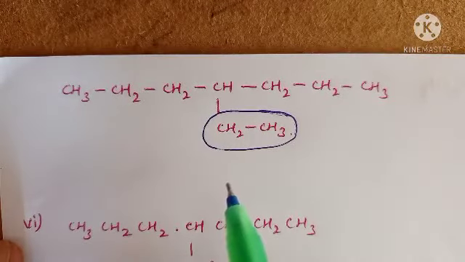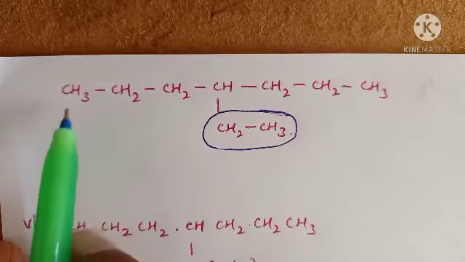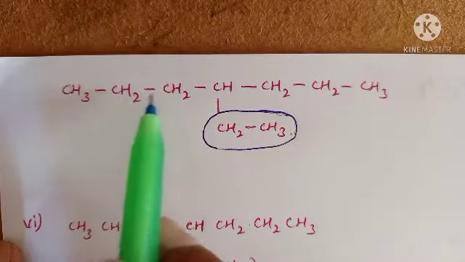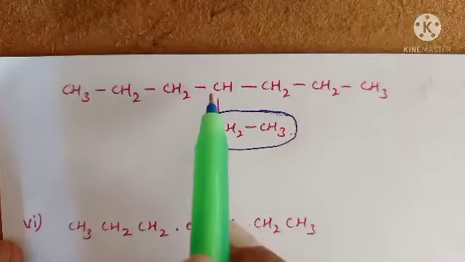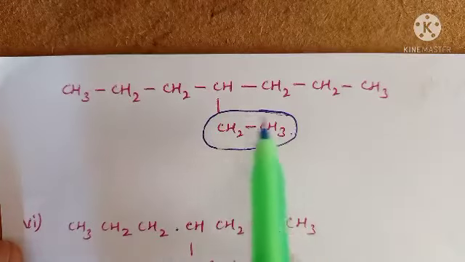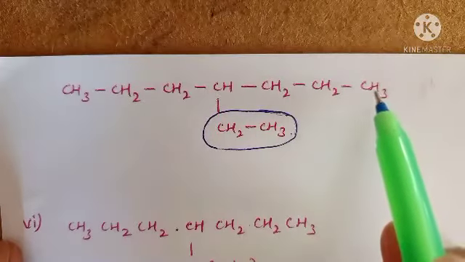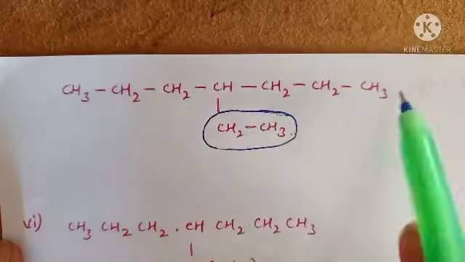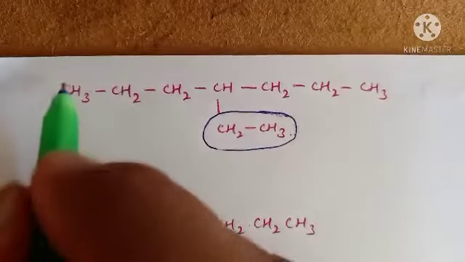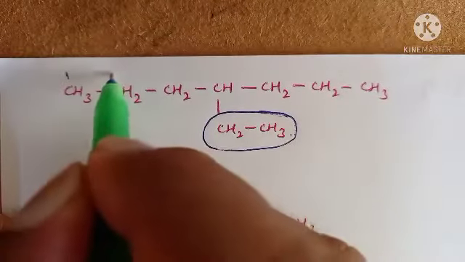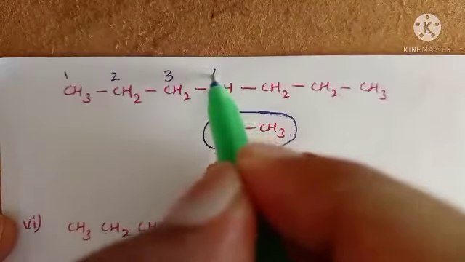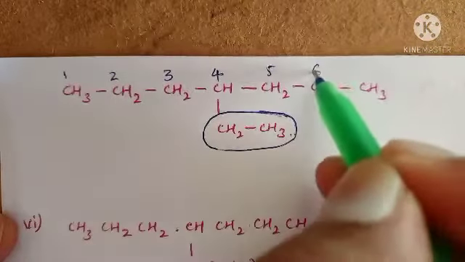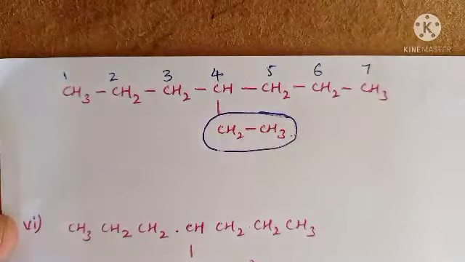Now give the numbering for this one. Now check from this side: 1, 2, 3, 4. At the fourth carbon, this substitution is attached. From this end, 1, 2, 3, 4. So both sides are the same. Now give the numbering from any side: 1, 2, 3, 4, 5, 6, 7.